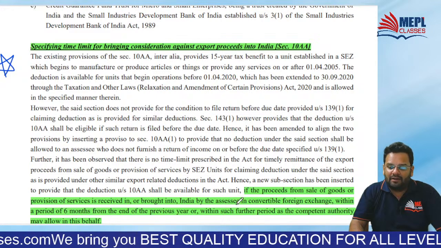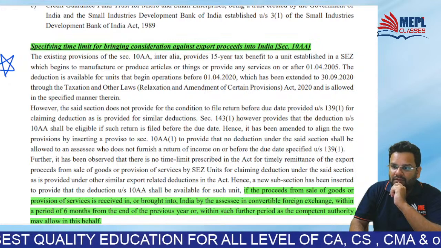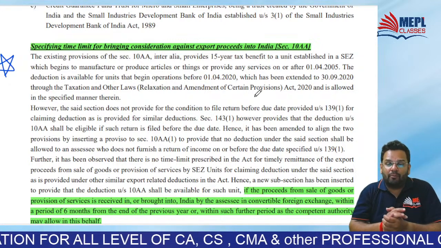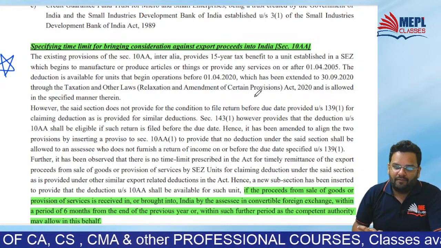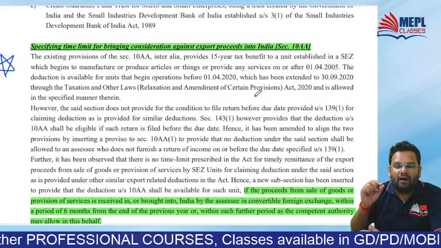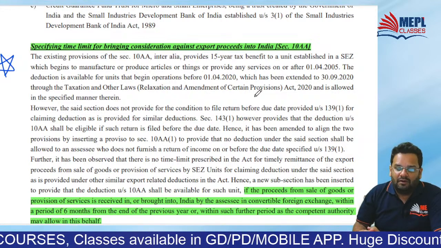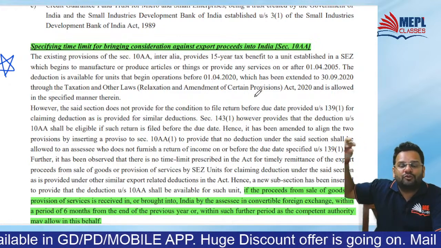One point that may really matter now is this point, that is of time limit for bringing consideration against export proceeds in India. Suppose there are some sales done by a special economic zone, then a time limit has been given to bring export proceeds.